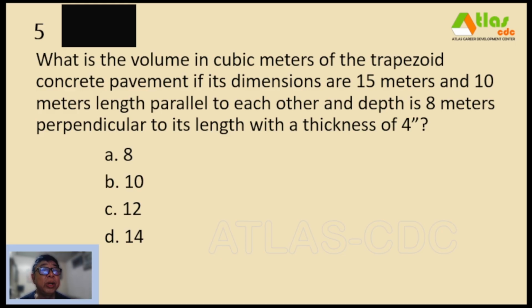So we are now going to compute for the volume. We have to consider the thickness of 4 inches. We only have to multiply, of course, the area of the trapezoid times the thickness of 4 inches. The choices are A. 8 cubic meters, B. 10, C. 12, and D. 14.